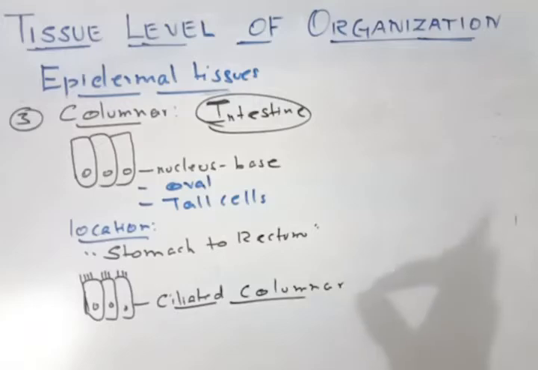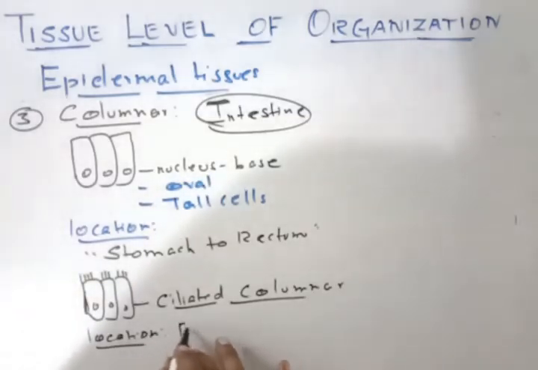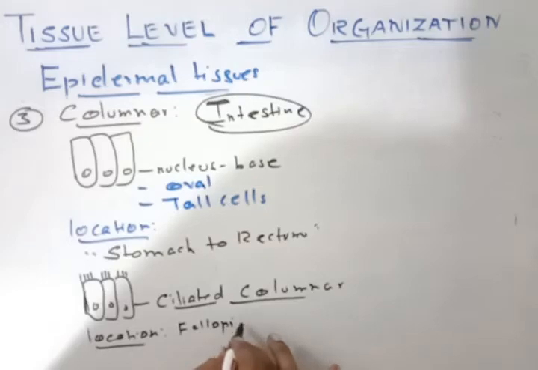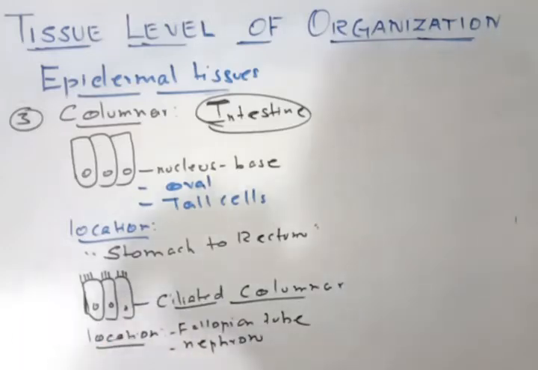Now it is located, very important, in the fallopian tube of the female for conduction of the ovum. So there you will find ciliated columnar epithelial tissues. And second one, even in the nephron, that means in the kidney tubules. So it is there on the nephron tubules. All these will have the cilia. This is one part of it.